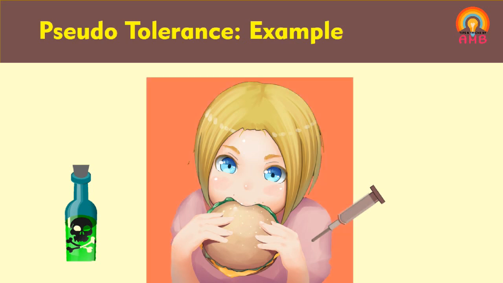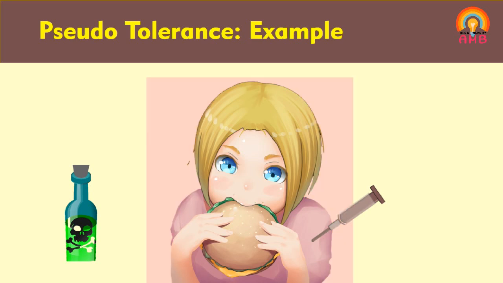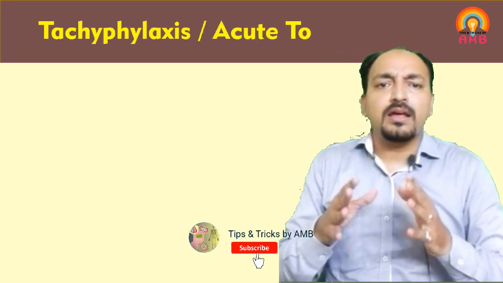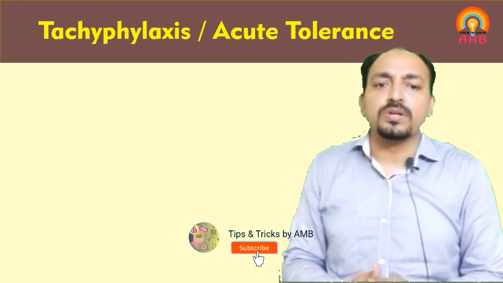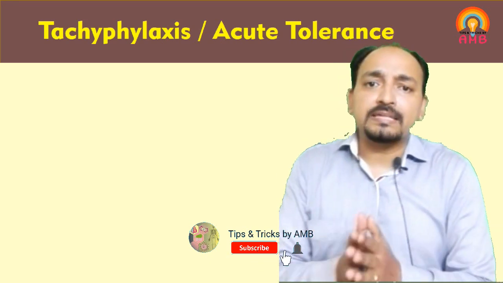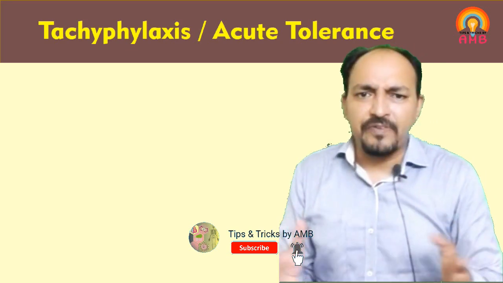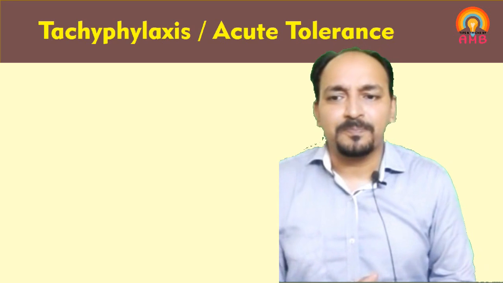This is not a true tolerance. If tolerance is developed for a particular drug, it should be present if the drug is taken by any route. That is true tolerance. Here, if you change the route, tolerance is not present. That is called pseudo tolerance. Now we are going to discuss another concept related to tolerance, that is tachyphylaxis or acute tolerance. So what is tachyphylaxis or acute tolerance?